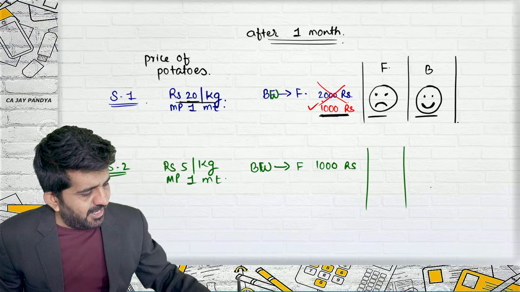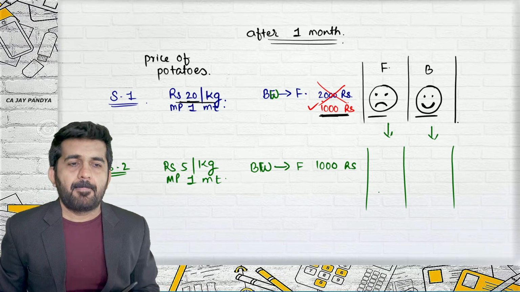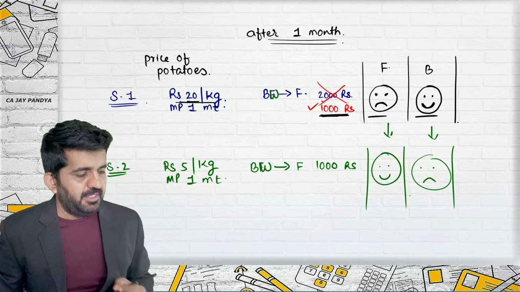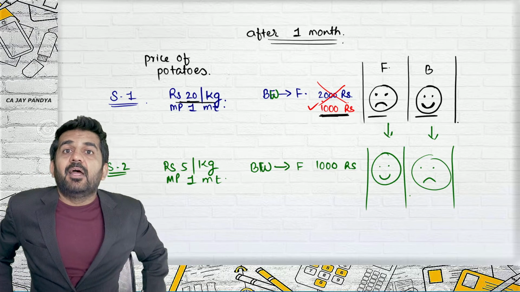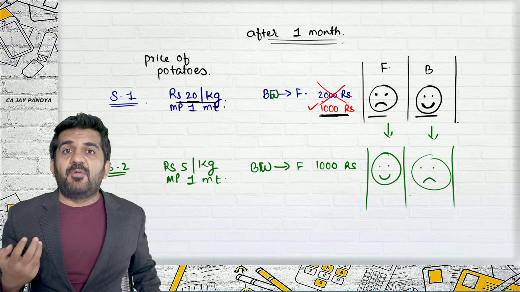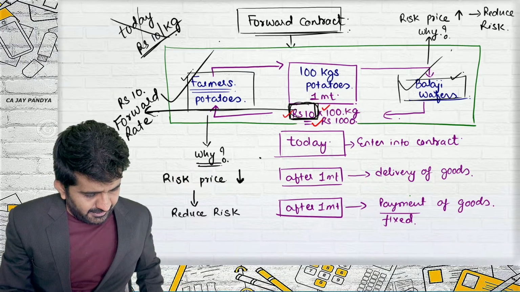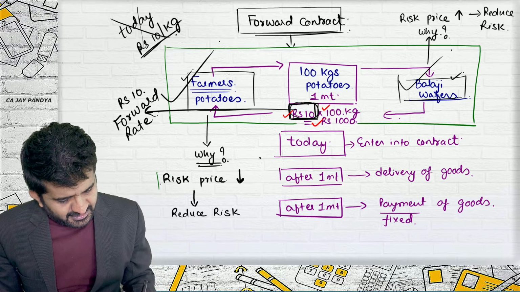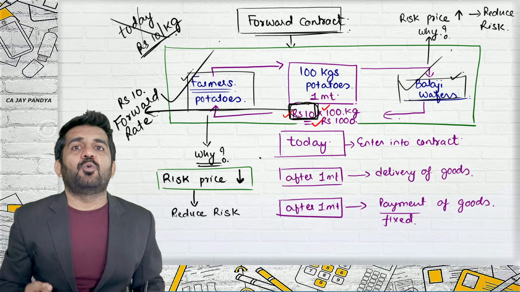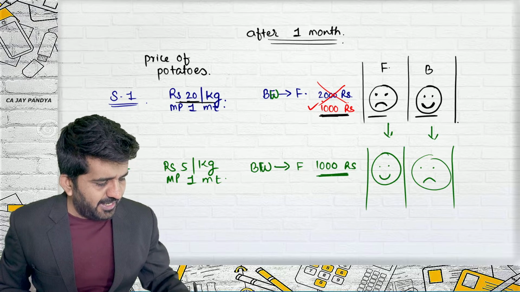Who will be sad? Why? Who will be happy? Farmer will be sad or Balaji Wafers will be sad? Farmers will be happy. Balaji Wafers will be sad. Right. Why? Balaji Wafers, had they not entered into contract, might have purchased at 5 rupees. And the farmer will be very happy because there was a risk. See, there was a risk that the price will fall, and the price has actually fallen. So had they not entered into contract, they might have sold it at 500 rupees. Now they are going to get 1,000 rupees.